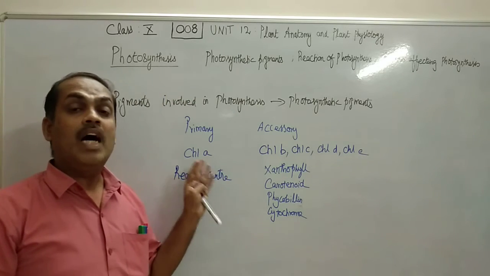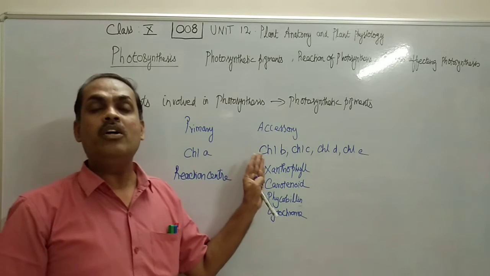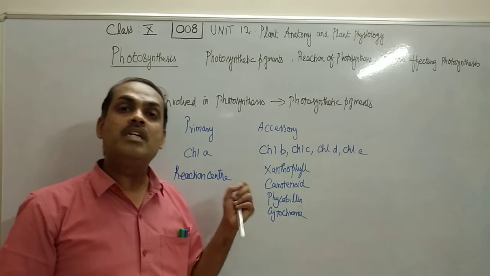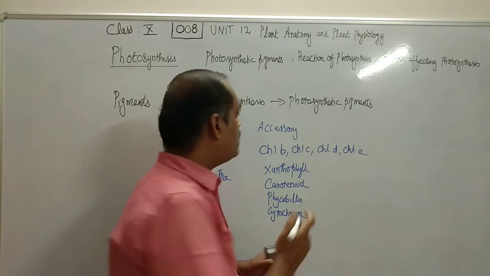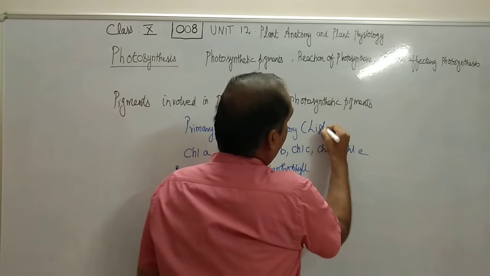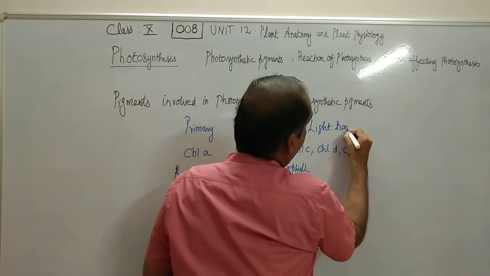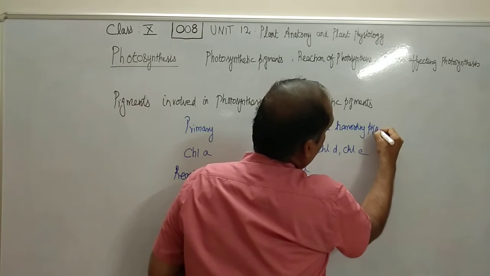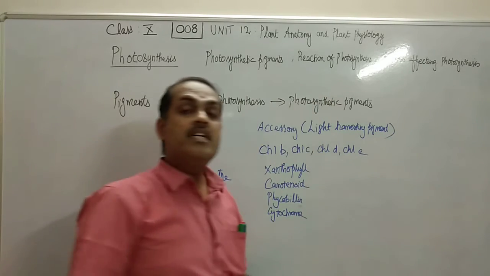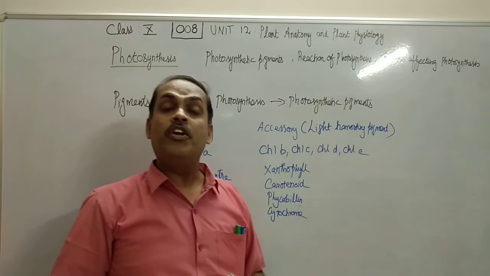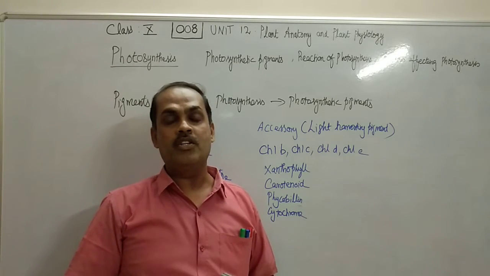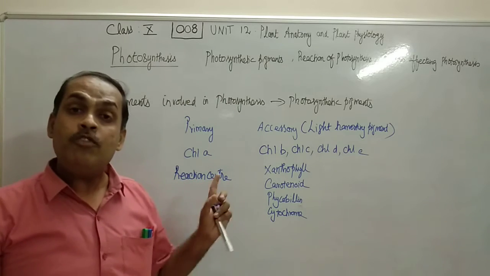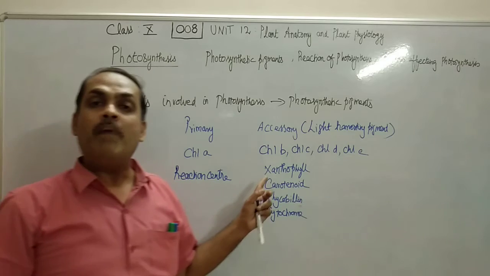Now any pigments other than chlorophyll A are normally called as accessory pigments. It is otherwise called as light harvesting pigments. Accessory pigments are otherwise called as light harvesting pigments. It doesn't mean that accessory pigments are not efficient in absorbing the solar energy. They can also absorb light energy more efficiently, but if they have to participate in photosynthesis, they can participate only